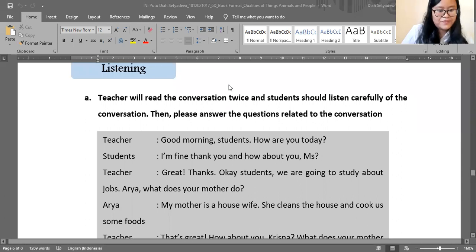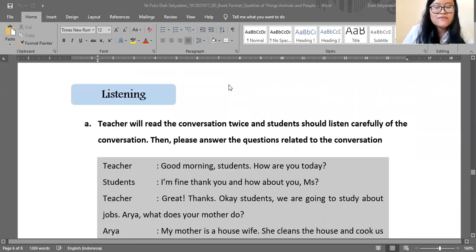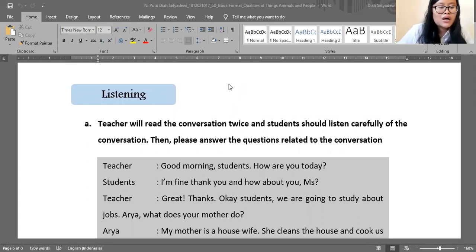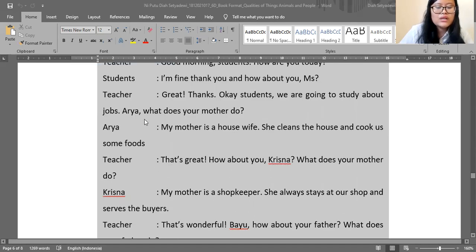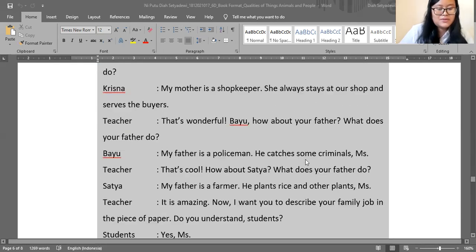Next is listening. In listening, I give them instructions to pay attention to the conversation that is read by the teacher. The teacher will read the conversation twice and students should listen carefully to the conversation. Then please answer the questions related to the conversation. So here is the conversation and the teacher will read it twice.